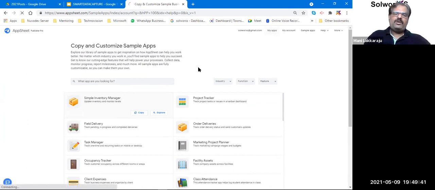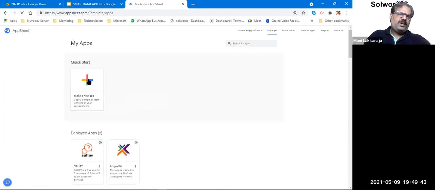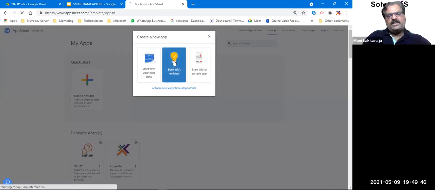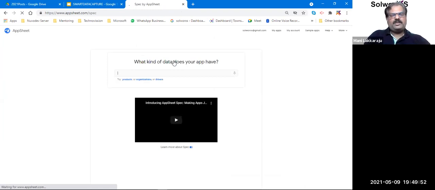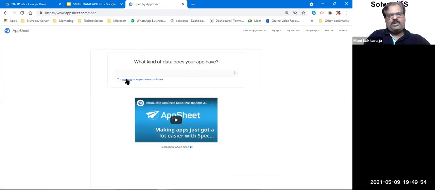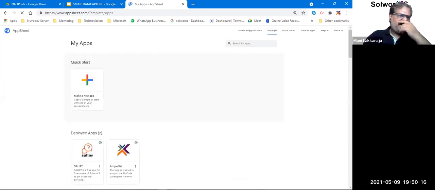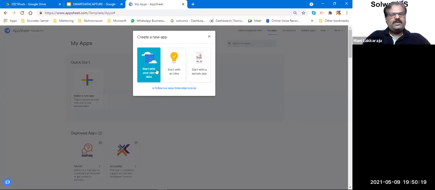Now let's go and try to build our own app, right? When I'm trying to build an app, let's use the second option, which is start with an idea. When I say start with an idea, it prompts me with some questions, like what is it that you want to do? Are you trying to do products or organizations? What kind of data do you have? It will ask me a set of questions and it will launch a bot based on my answers. It will create an app. So I don't need to build the basic structure of the app. The app is already created. Isn't it wonderful?